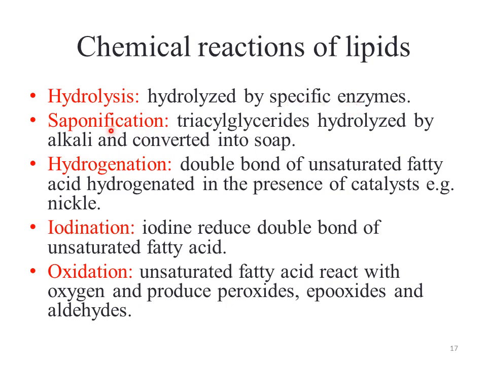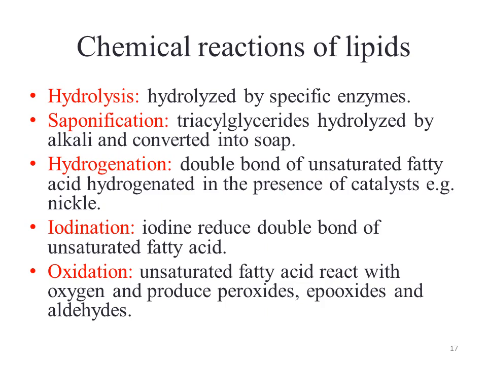The next is the saponification, in which triacylglycerides are hydrolyzed by some alkali, and get converted into a soap. Hydrogenation, in which the double bond of the unsaturated fatty acid gets hydrogenated in the presence of a catalyst.